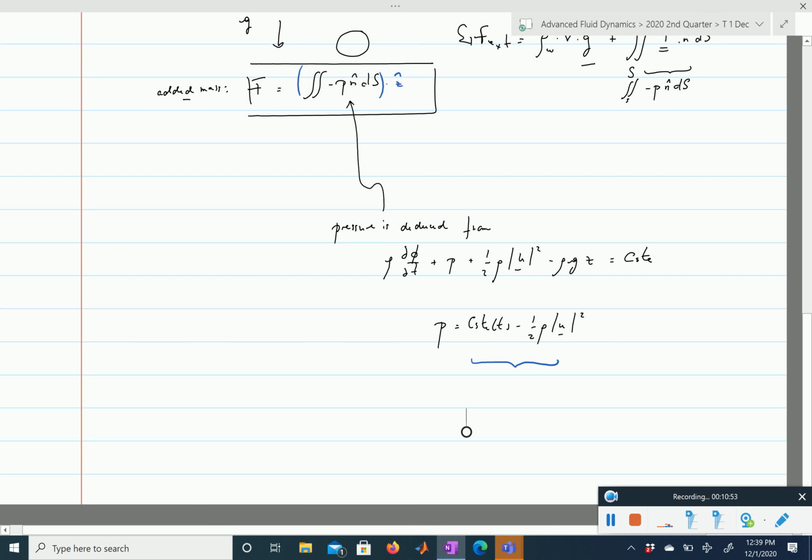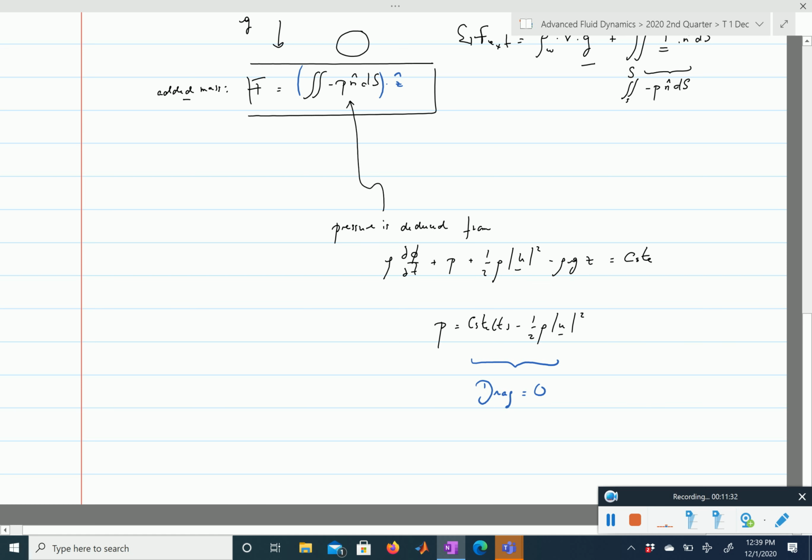And because the flow is inviscid, once you've integrated the pressure over the entire surface, you will see that this term gives you a zero contribution, again because of the D'Alembert paradox. And then you have minus rho gz.